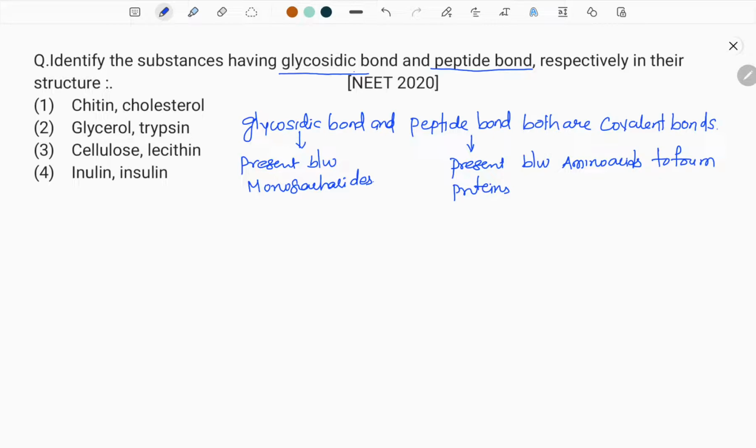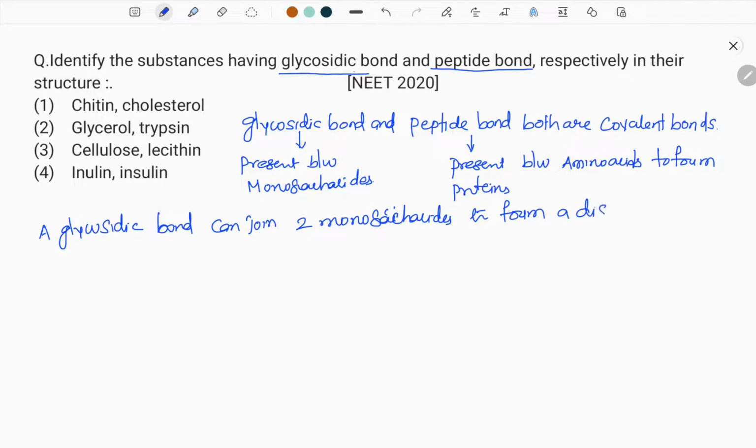Now let me explain that a glycosidic bond can join two monosaccharides to form a disaccharide. Let me explain with an example here.